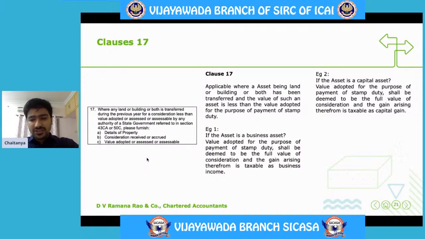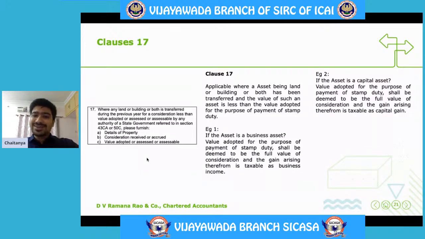Government has fixed a particular value for every land and building, and it says that whenever a land or building is transferred, the stamp duty which is required to be paid will be paid as a percentage of the amount fixed by the government.